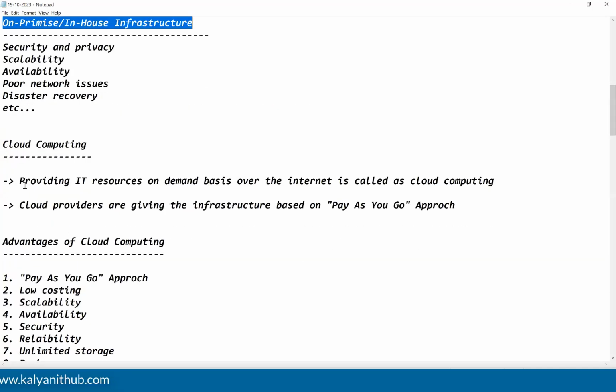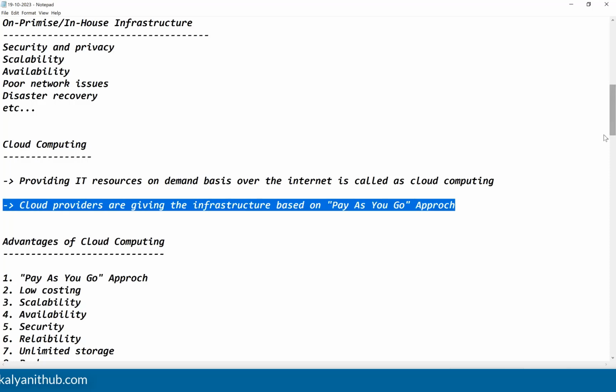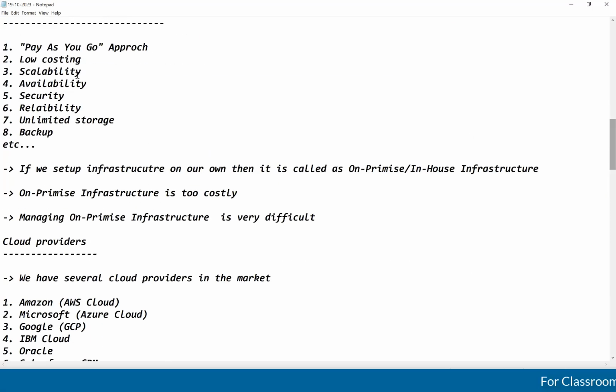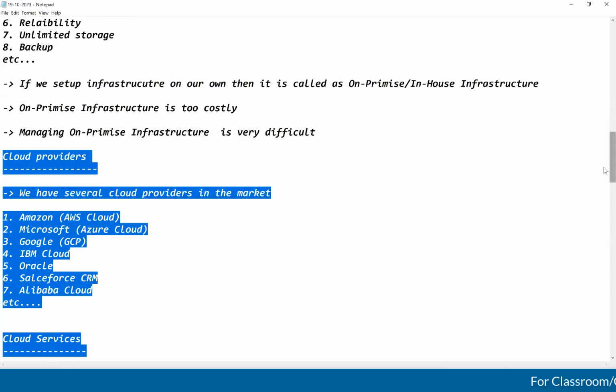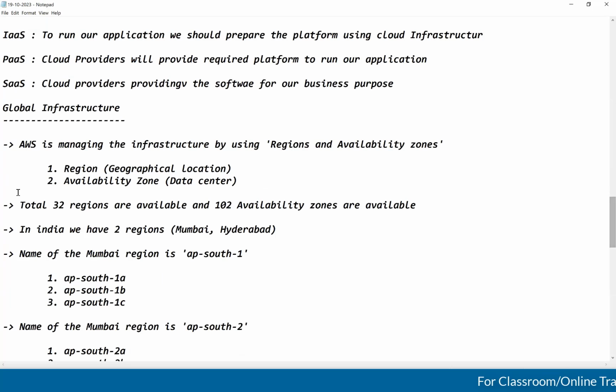Next, what is cloud computing? Providing IT resources on demand over the internet is called cloud computing. Cloud providers give the infrastructure based on a pay as you go approach. What advantages do we have with cloud computing, what cloud providers are available in the market, how many ways cloud services are segregated, what is infrastructure as a service, what is platform as a service, what is software as a service, what is global infrastructure, how to manage the global infrastructure by using regions and availability zones. What are the availability zones? Is it clear, guys? Are these notes enough or not?